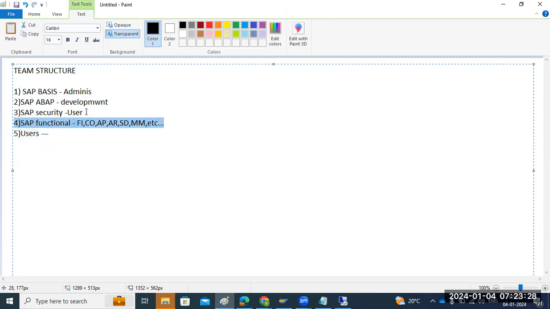If the IT team also faces anything here, then the basis team is the heart and soul. The basis team is responsible for all the system performance related issues, system development, implementations, all kinds of work we have to do here. This is the one here.